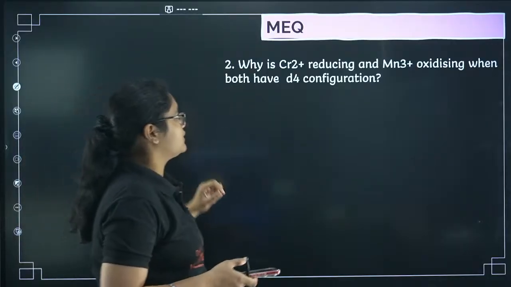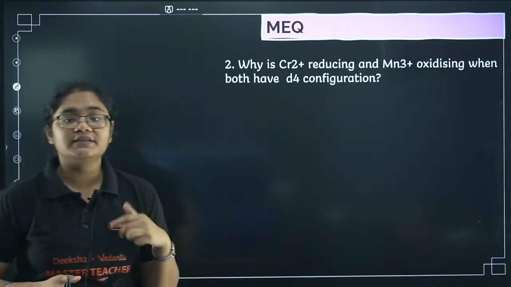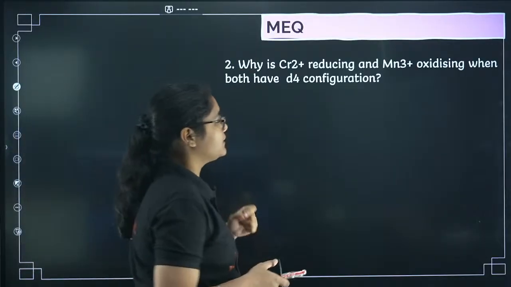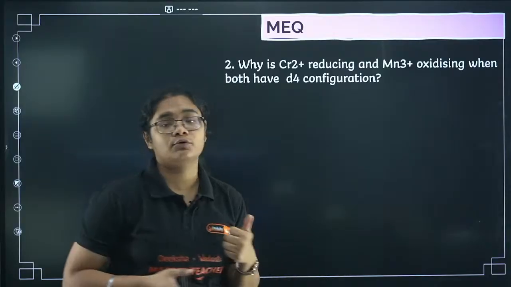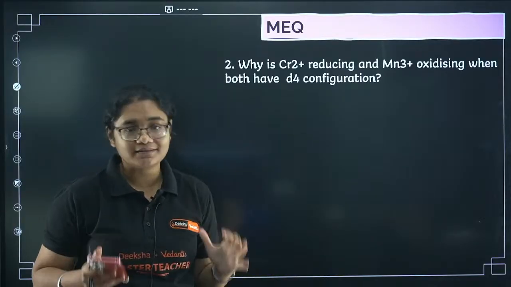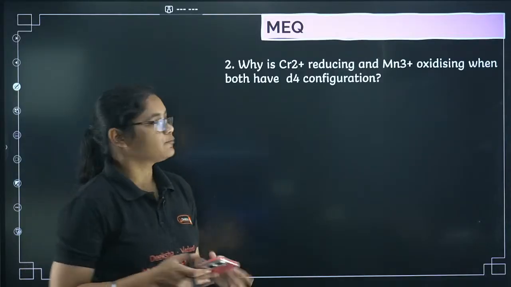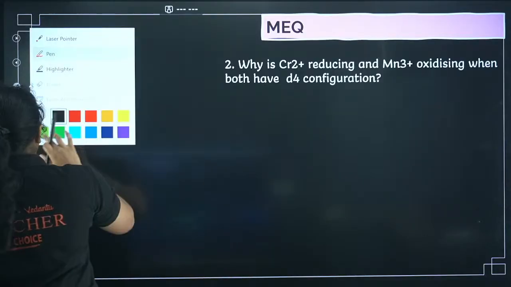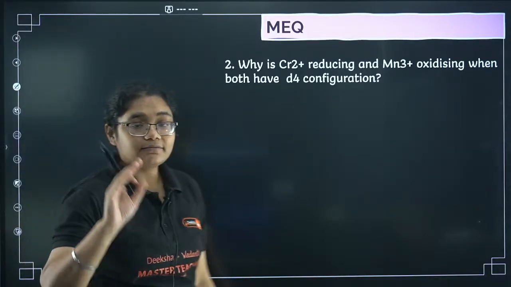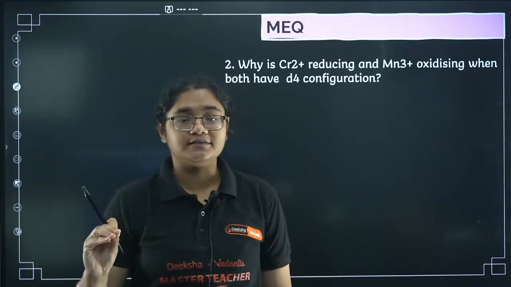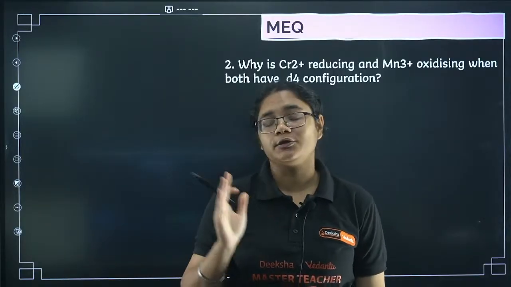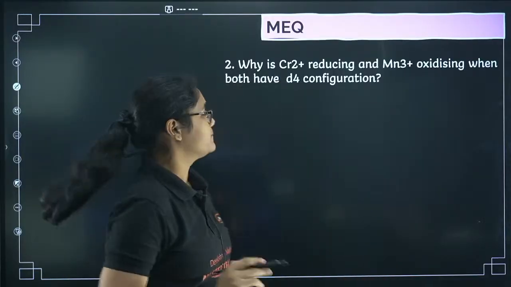Next, this is a very good question. Why is Cr2+ reducing and Mn3+ oxidizing when both have d4 configuration? Now I want to explain this answer. If you understood, just give me a thumbs up after I explain. Please understand, you don't have to remember this answer. If your concept is clear, you can easily answer this question. So let's see.